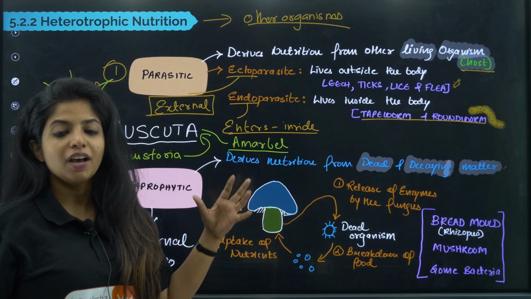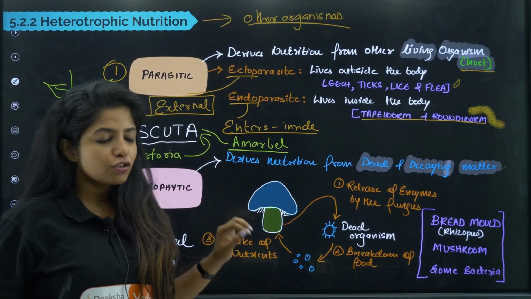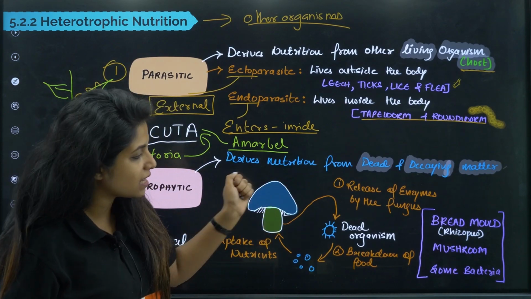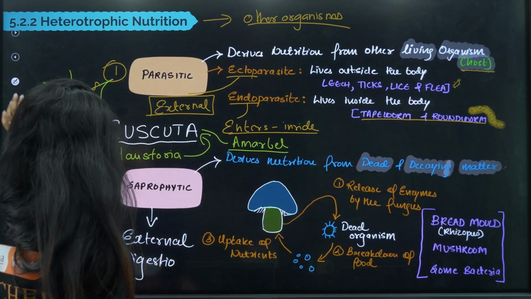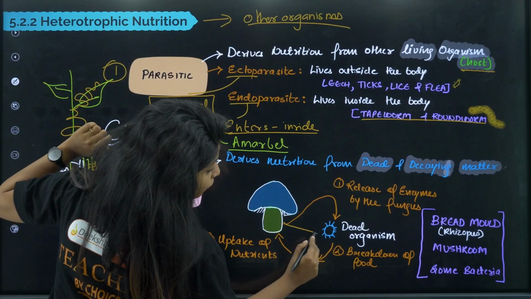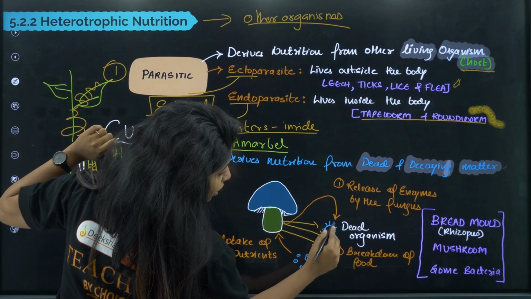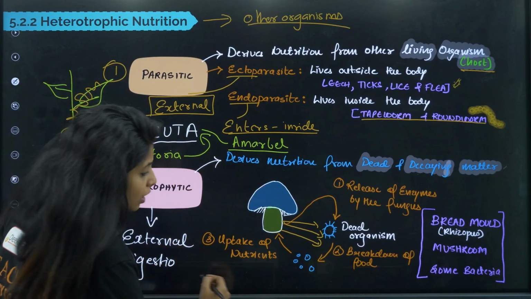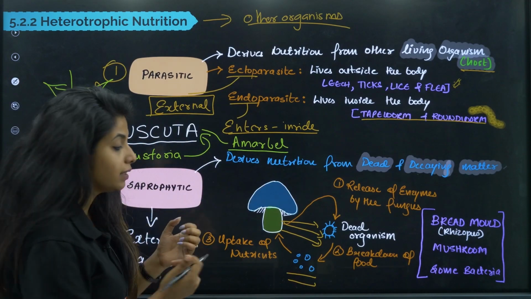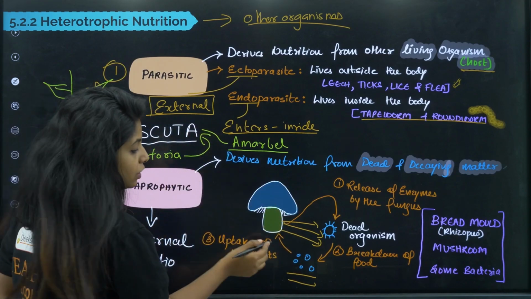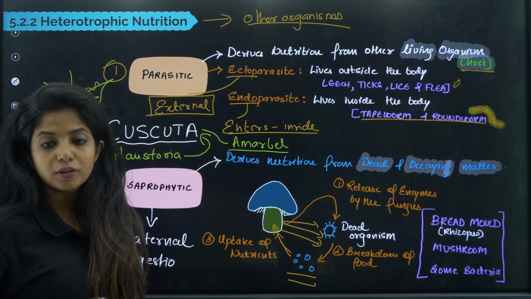It does not have hands or teeth to digest things. So basically it releases certain enzymes. These enzymes will break down this particular dead organism that you see into smaller particles, and whatever important nutrients are there are reabsorbed. That is what is taken up by the mushroom itself.